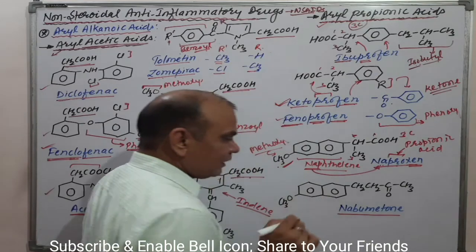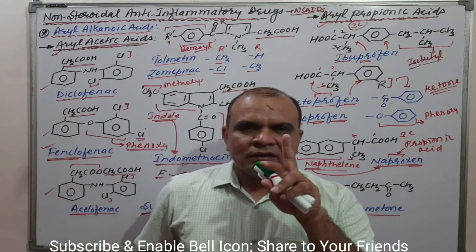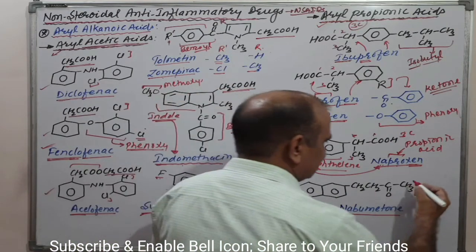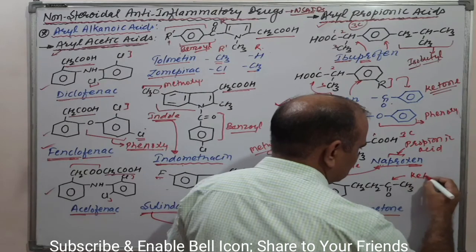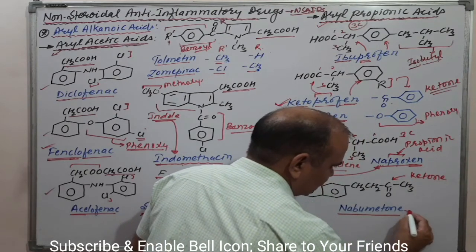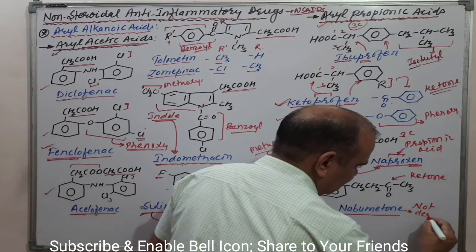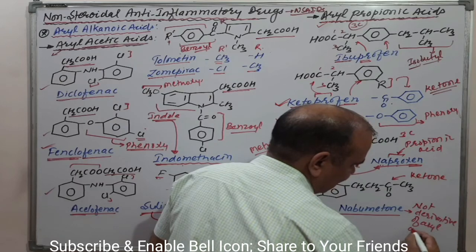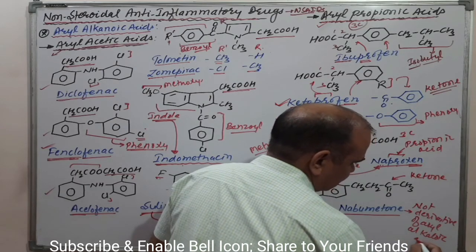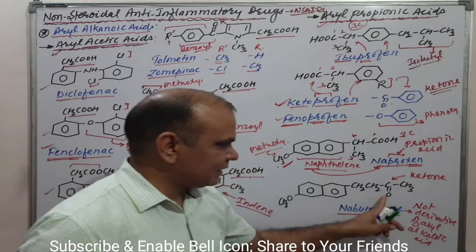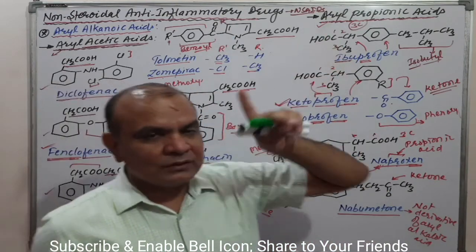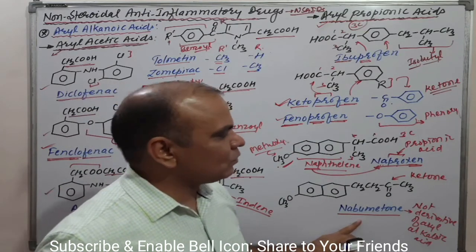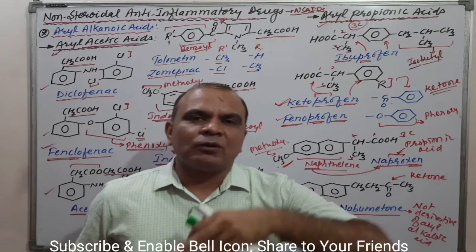How is it? Try to understand. It has no carboxylic group. It is basically a ketone functional group. Means it is not a derivative of aryl alkanoic acid, but it is an analog because it has a carbonyl group, and the carboxylic group also has a carbonyl group. That's why we are studying nabumetone in aryl alkanoic acid or propionic acid.